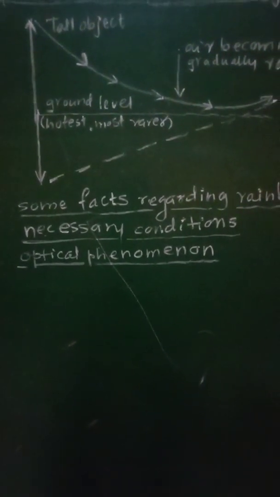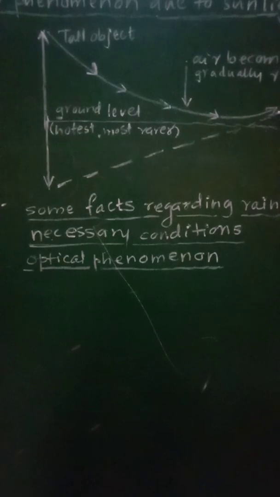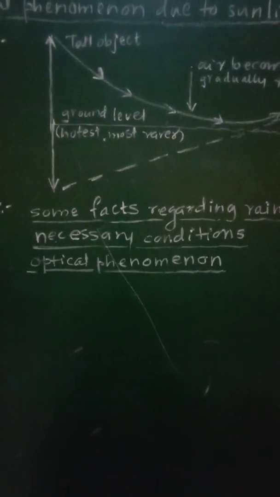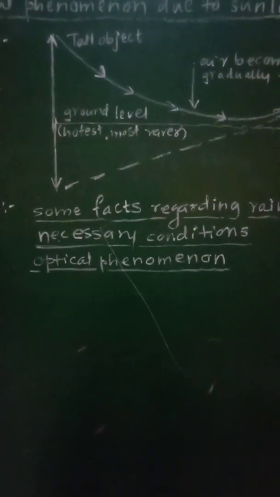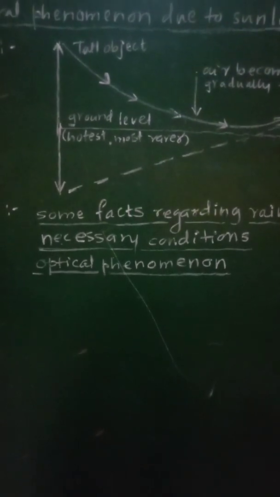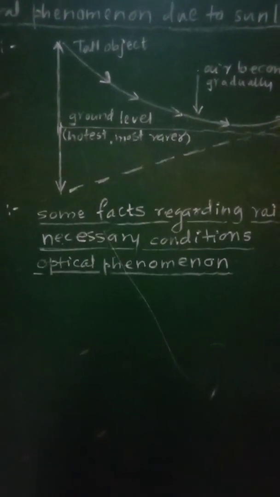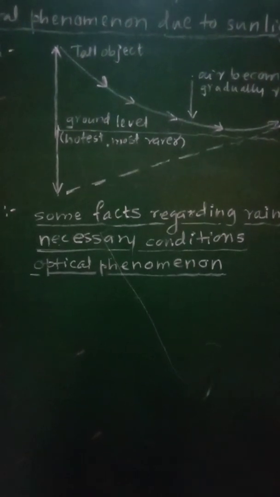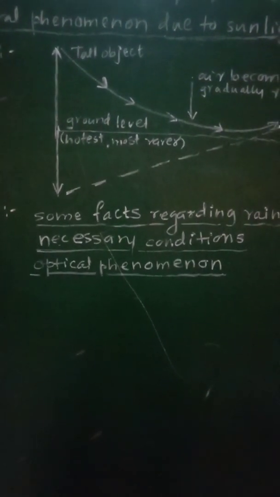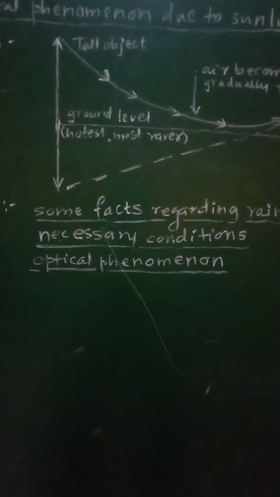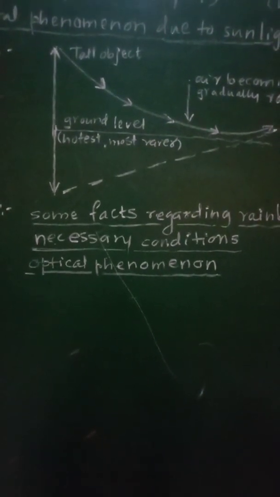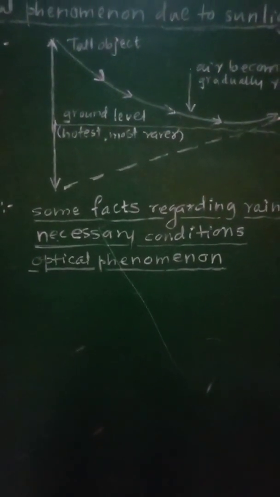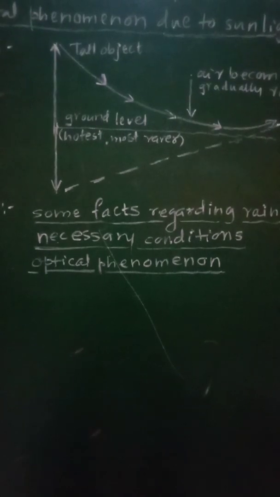The optical phenomena involved in the formation of rainbow are as follows. The rays of light coming from the sun incident on water drops deviate and disperse during refraction. That means here there will be deviation of light rays, dispersion of light rays, as well as refraction.